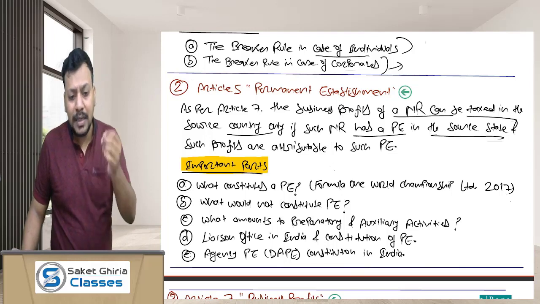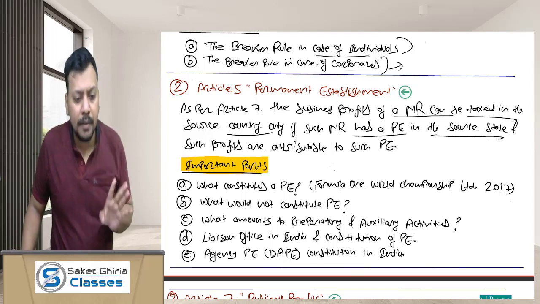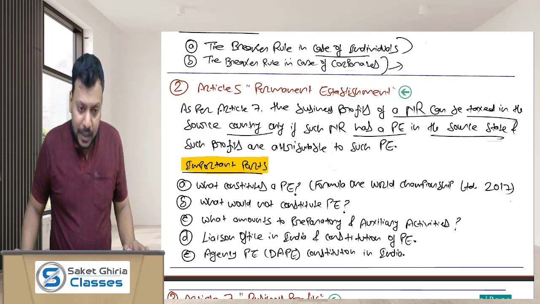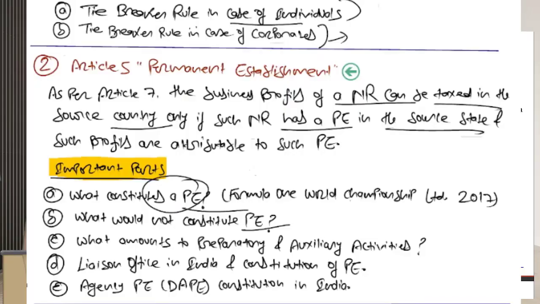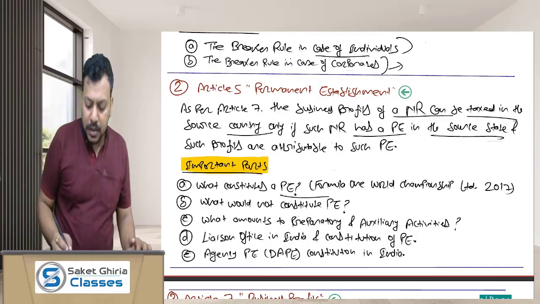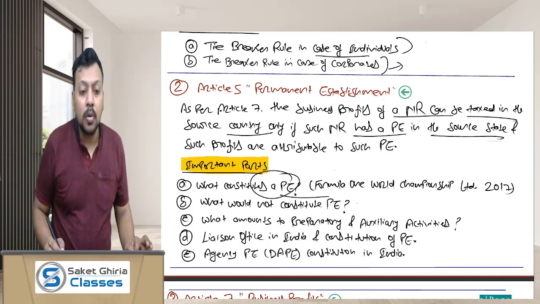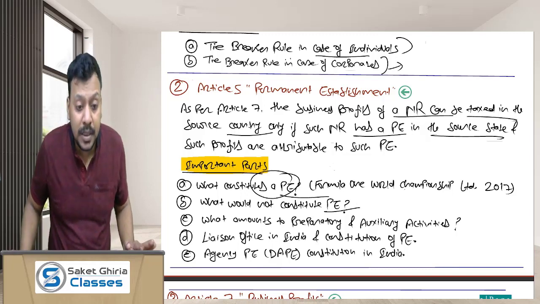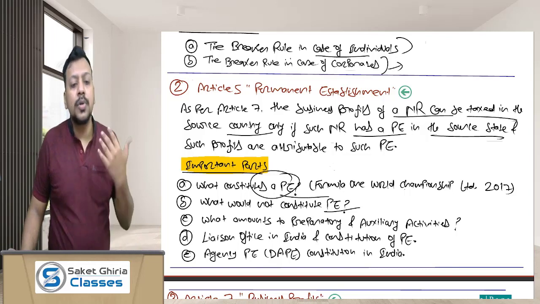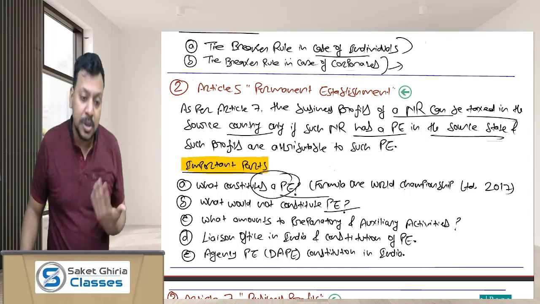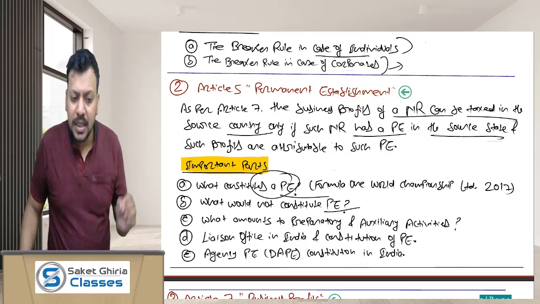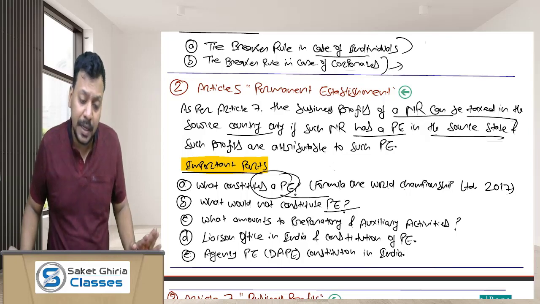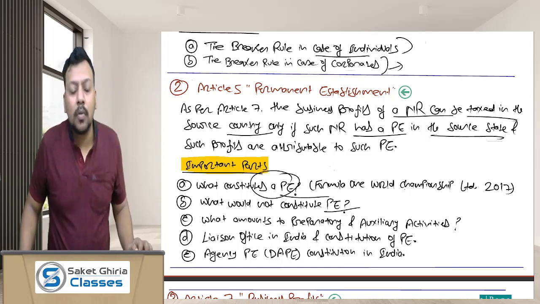So what are the important points that you must cover in your article 5, PE? I can say that you should cover each and every aspect of article 5 because it is a very important article. But still, what are the important areas that you should give priority focus? The very first thing is what constitutes a PE. Another thing is what would not constitute a PE. We have seen what constitutes a PE, but it is equally important to be aware of what would not constitute a PE, because there are various exceptions given in article 5 which state that doing these activities would not constitute the PE of an NR entity in India. So you should be equally aware of what does not constitute a PE.